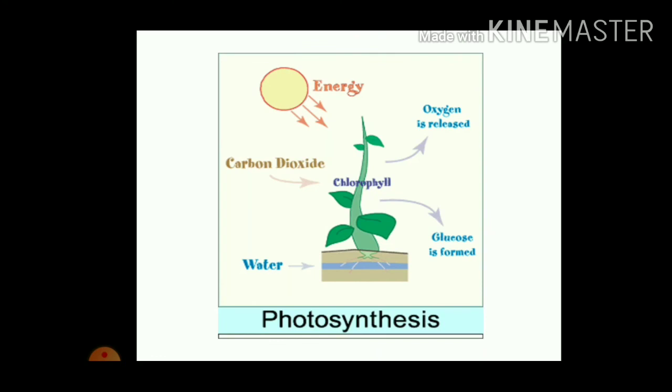Just see here the photosynthesis process. See how they are getting water. They get water from the roots. The leaves get carbon dioxide from the air and energy from the sunlight. Chlorophyll, which is green in color and gives the green color to the leaves, is present in the leaves themselves, and in this process they release oxygen, which is very important for other living organisms.